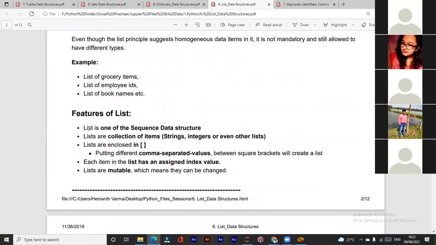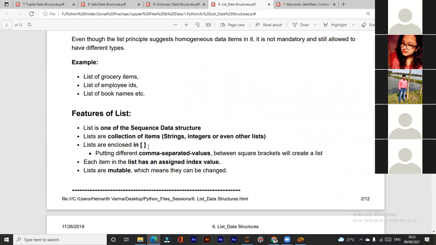List is one of the sequence data structures. It is a collection of items where you can write strings, integers, or you can use even a list within a list. And lists are enclosed in square brackets.